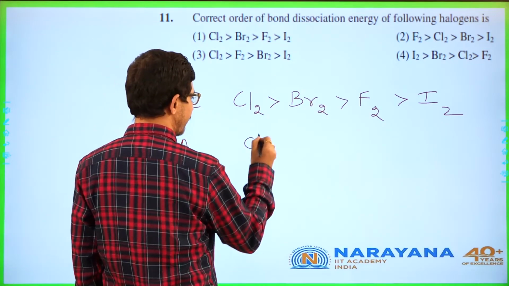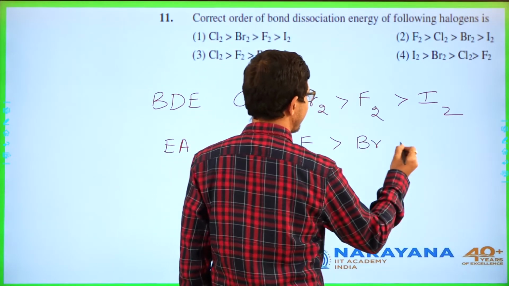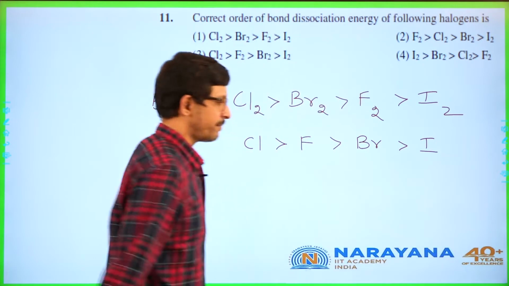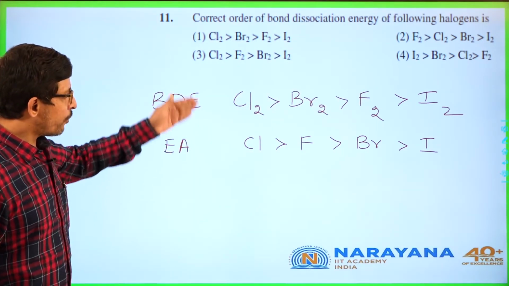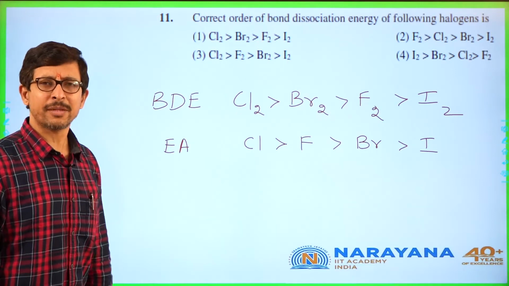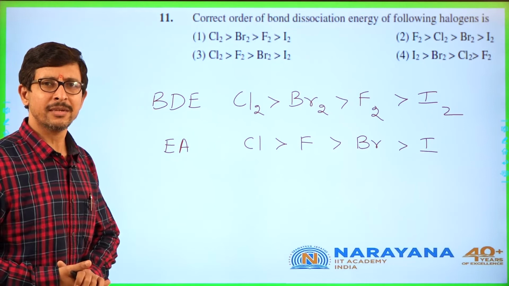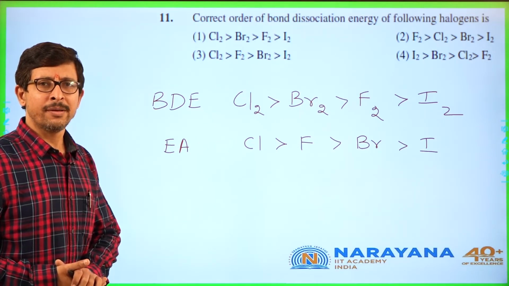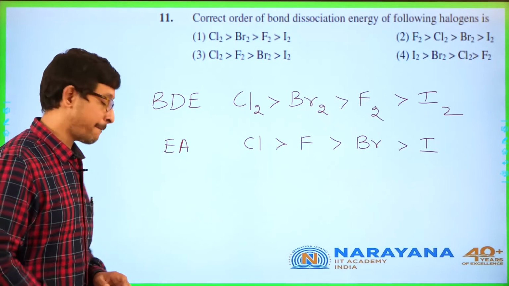Electron affinity, chlorine greater than fluorine greater than bromine greater than iodine. So, both of these were asked several times in the previous examinations and again have been asked in mains. So, you need to be very, very clear about this concept thoroughly.